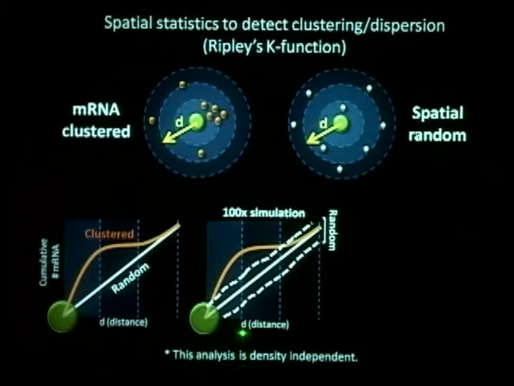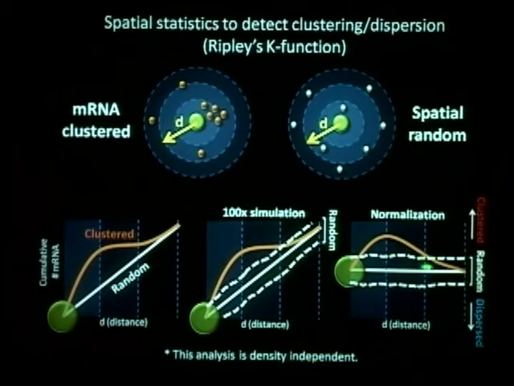And this analysis is density independent because we use the same number of transcripts and the same space for getting the spatial random from actual mRNA and the random mRNA. This was from one image, and we have thousands of images. So for easier comparison, we normalize this, basically flatten this plot out, and you can still see the random region here. Above the random region, the spatial pattern means clustering, and below will be dispersion.